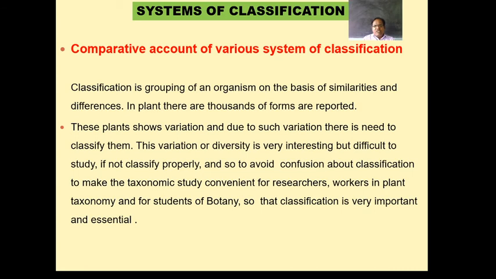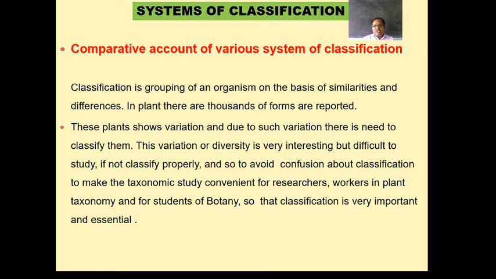To make the taxonomic study convenient for researchers, scientists, and workers in plant taxonomy, there is a need for classification of the plants. So we must concentrate on the proper classification of plants, which is very important and essential for the study of plants.